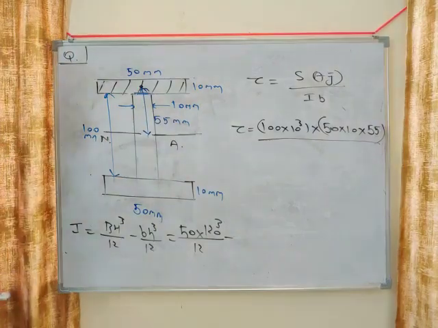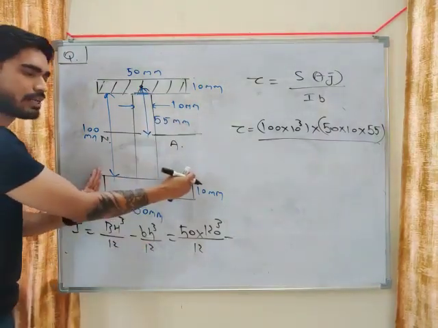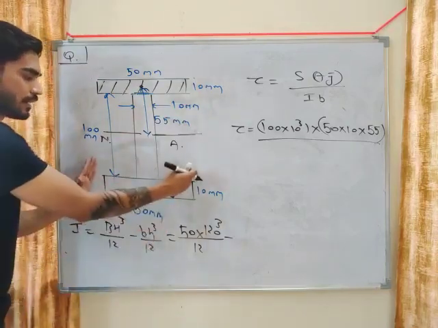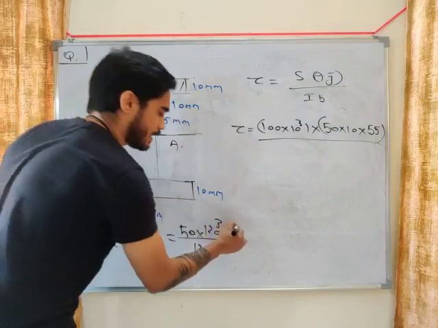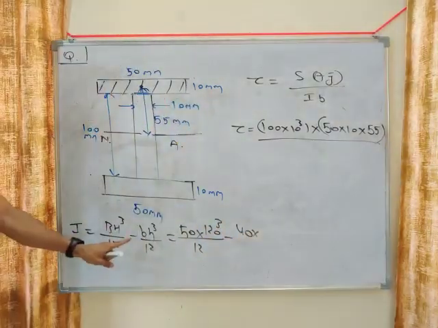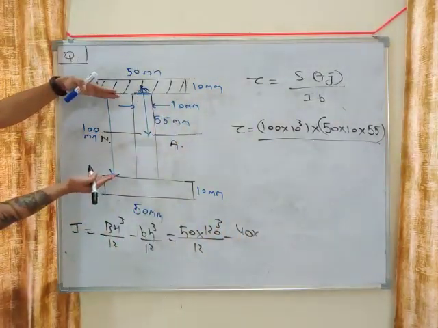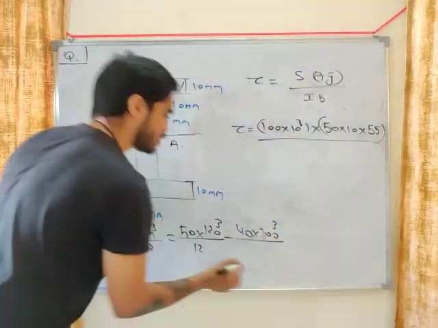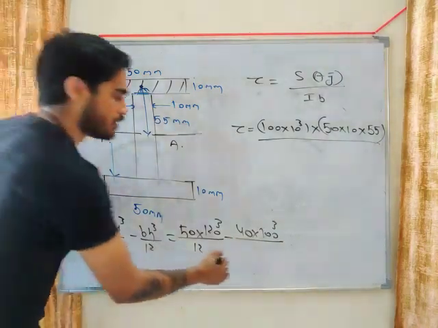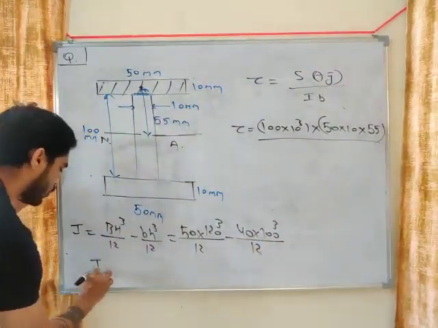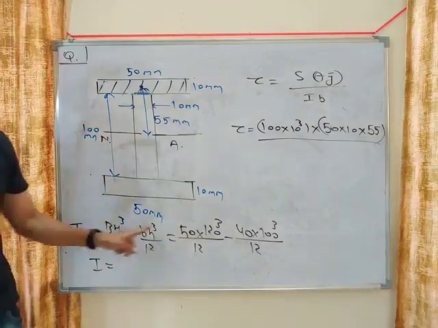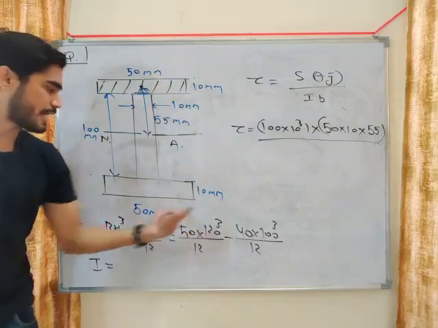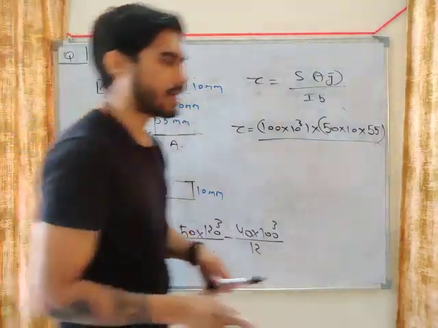Small b is total width minus this width. So total width is 50 and this width is 10, so it will be 40, into the height of this blank space, so 100. Small h means this height of web, divided by 12. We consider this as a total rectangle and then subtract this blank space. That's how we get this relation. Okay, so calculate what will be I.